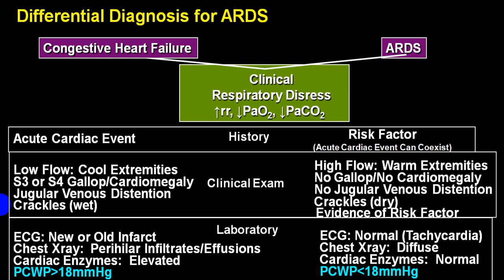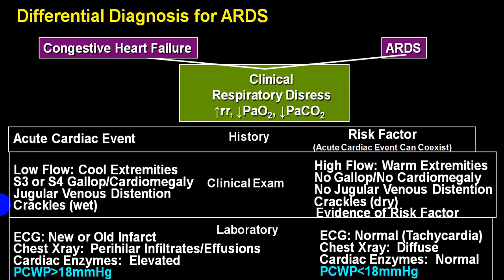in case of ARDS, very commonly the cause is aspiration pneumonia, pancreatitis, and what we call non-pulmonary injury like sepsis. By and large, you will always have warm extremities. S3 gallop will be absent. There will be no cardiomegaly. JVP will not be elevated, and lungs will by and large show signs secondary to ARDS.